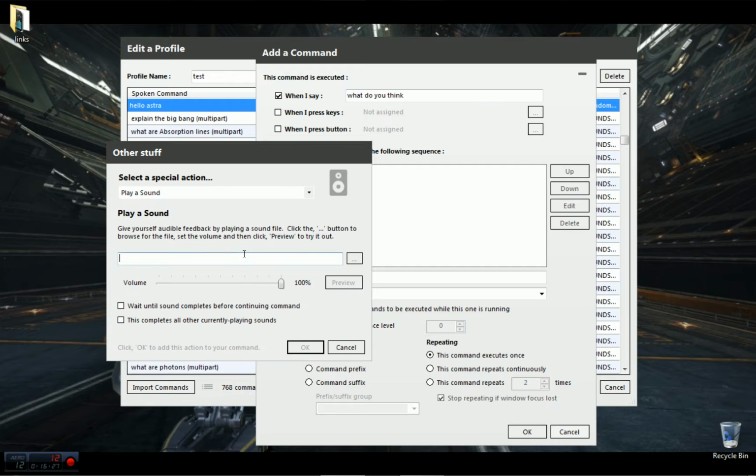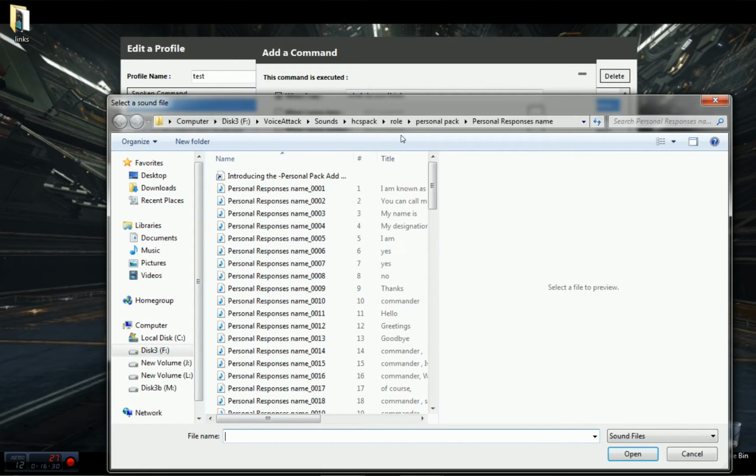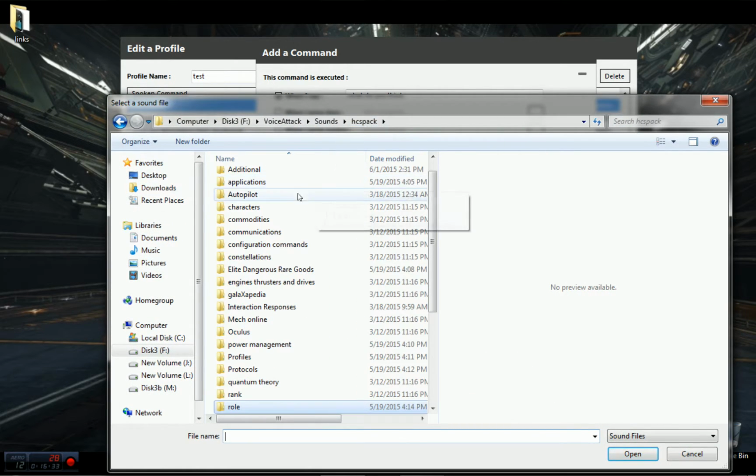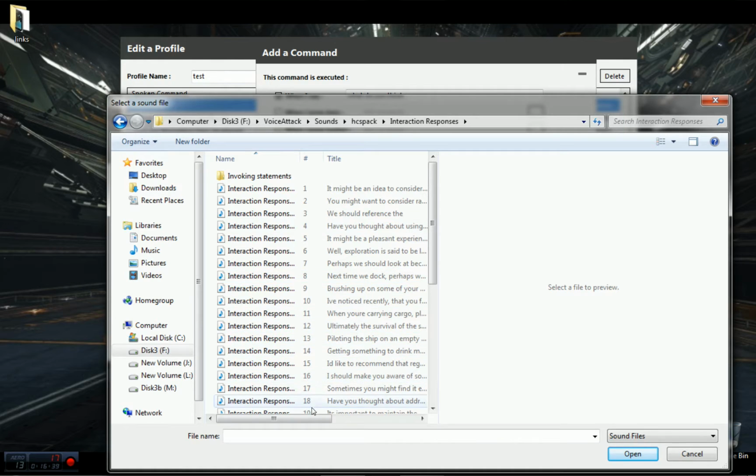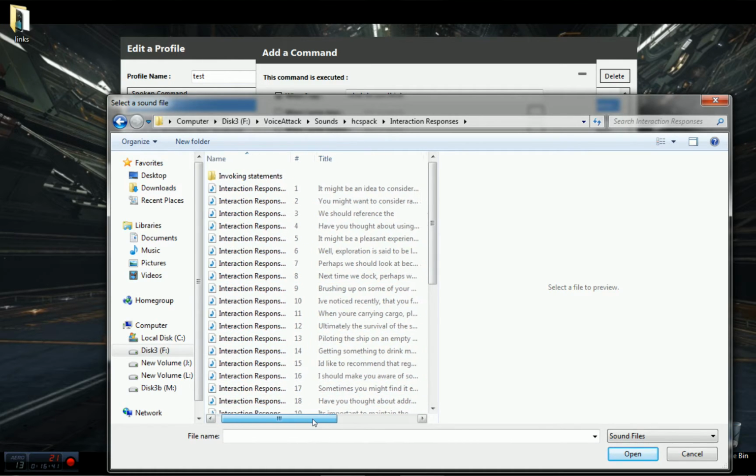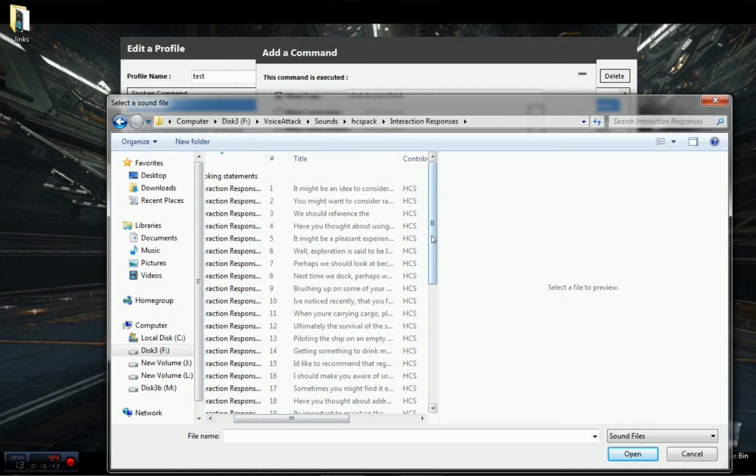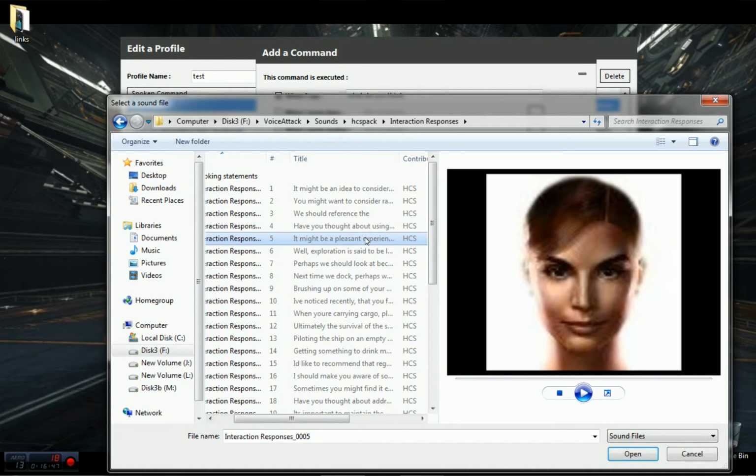And we want to play a sound. And we want to go into HCS. And I think it's under interactive. I consider. I think this is the one.